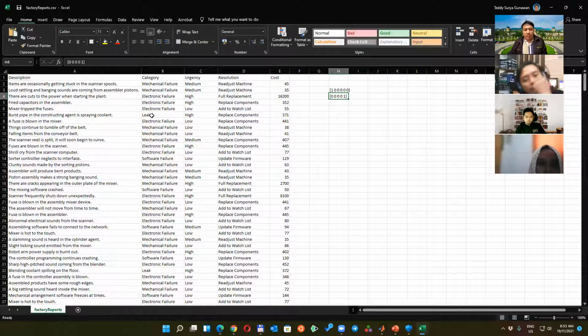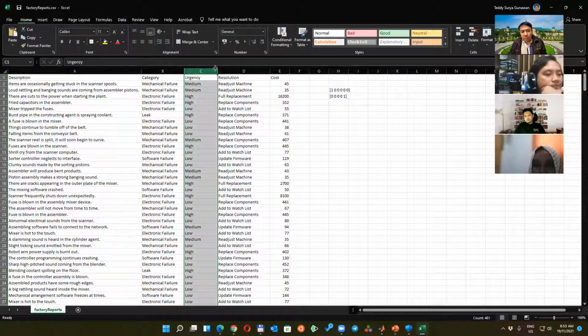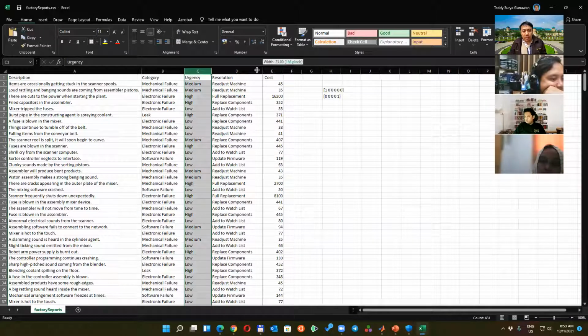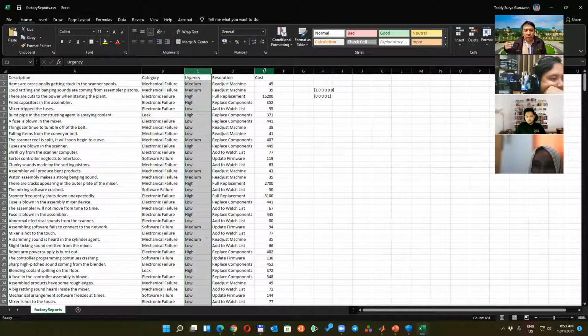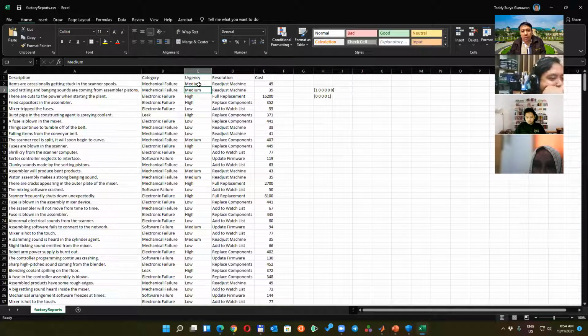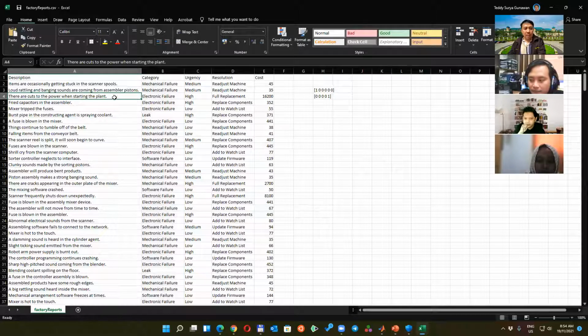And this depends on whether we want to include this or not. It depends on the solution, whether you want to solve this one. We can put some weightage here later on. This is medium, although mechanical failure, there are some low, some medium. So you can have another output, which is medium or high. Maybe you just remove the category and just look at medium or high. The high, I think, is related to cost. You can see here the cost is $16,200 US to replace the cards, the electronic failures. So you can see a full replacement.